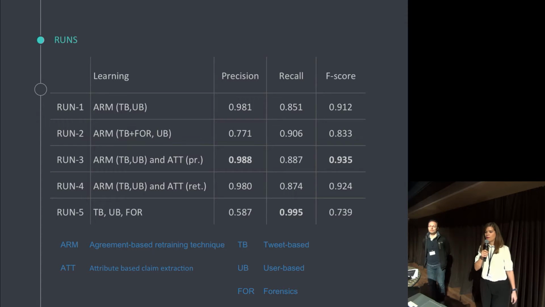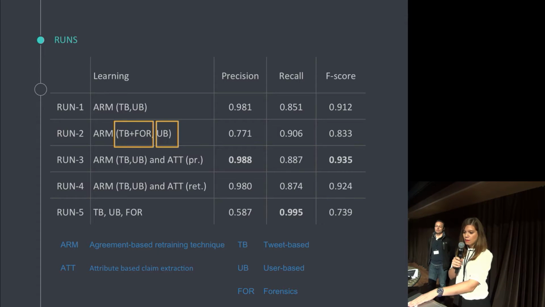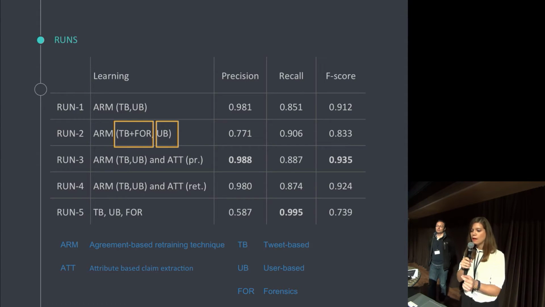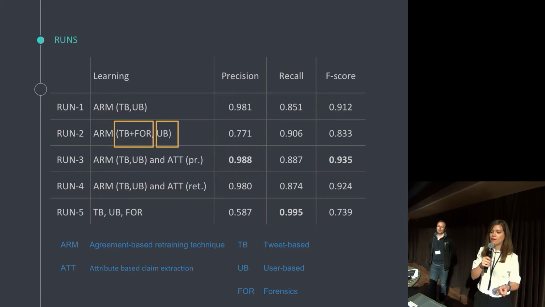Finally, we have the runs that we submitted. In the first two runs, we just used the ARP method, the agreement-based retraining. For example, as we can see in these yellow boxes, the tweet-based and the forensic features were used in order to train the first classifier, and the user-based features in order to train the second classifier.